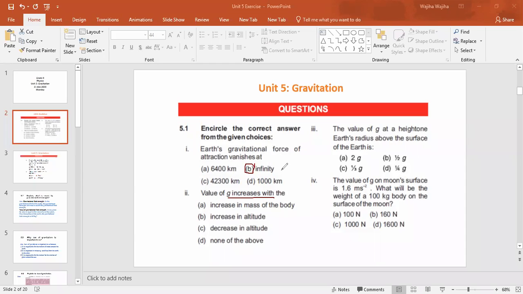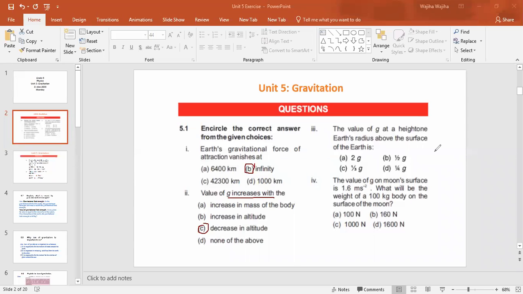Part 2. The value of G increases with the increase in the mass of the body, increase in altitude, decrease in altitude, or none of the above. Class, what will it be? Yes, the correct answer will be C, because as we decrease our height from the earth, the value of G will increase, right? So the third one, class, keep quiet and listen carefully.